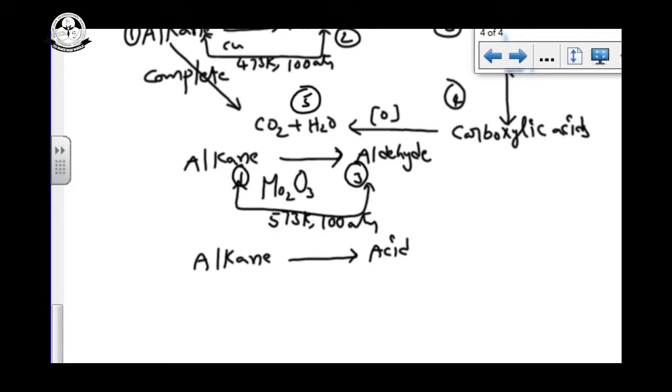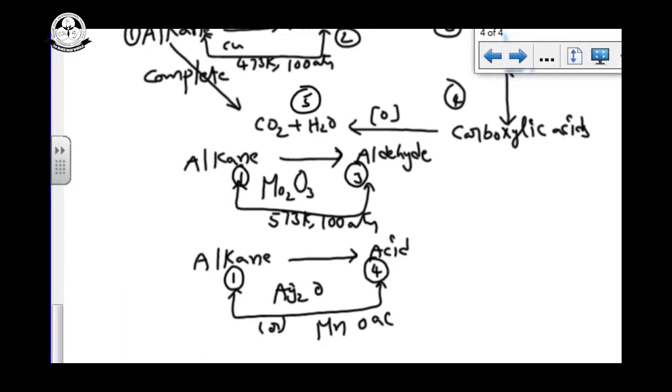We use the catalyst silver oxide, Ag2O, or another catalyst, manganese acetate, Mn(OAc)2. Acetic acid formula is CH3COOH, so the acetate ion formula is CH3COO. We can use the catalyst manganese acetate.